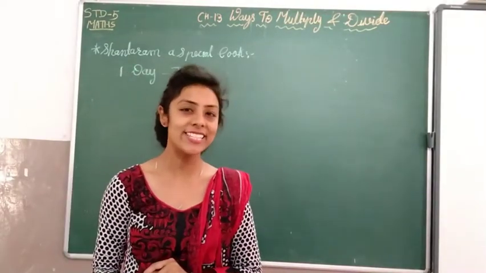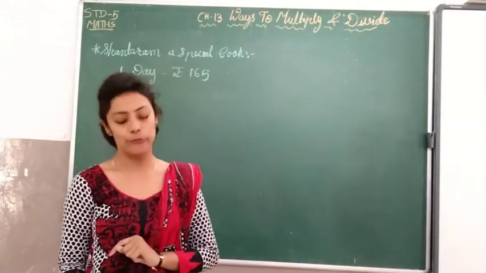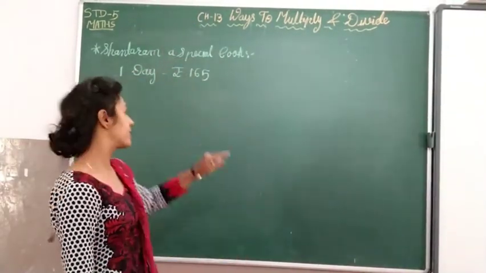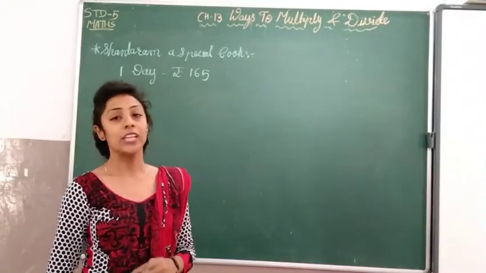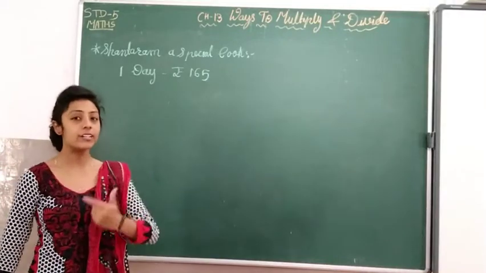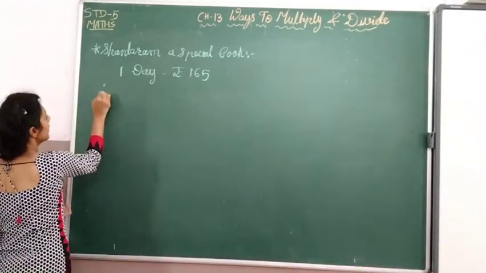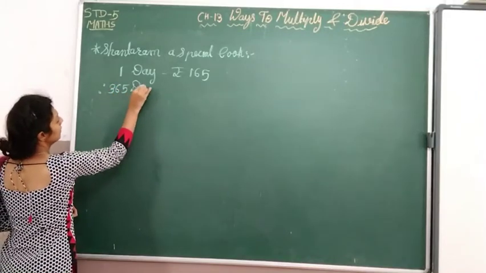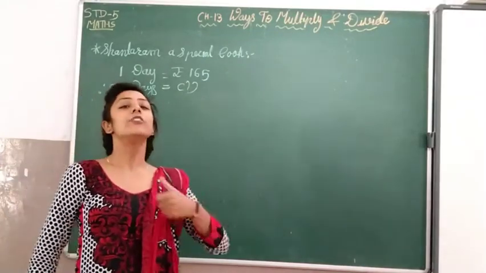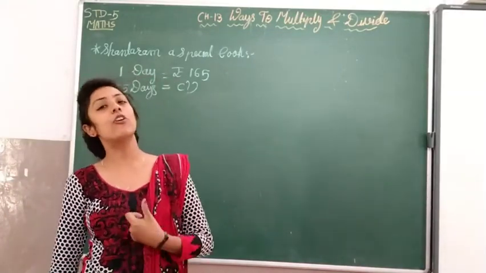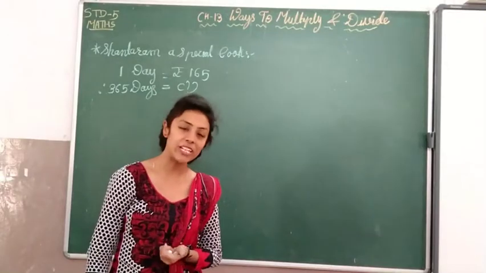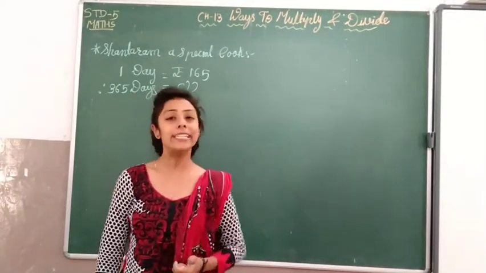1 year has how many days? 1 year has 365 days. How much salary will he get? So here, one day he is getting rupees 165. We have to find for the whole year. Days are given, so we will convert year into days. So 1 year has 365 days, which is equal to how many? You can tell whether we have to do multiplication or division. It is a very simple thing: one value is given and we have to find for more value. That time we will do multiplication.